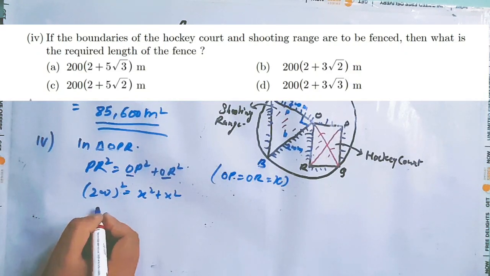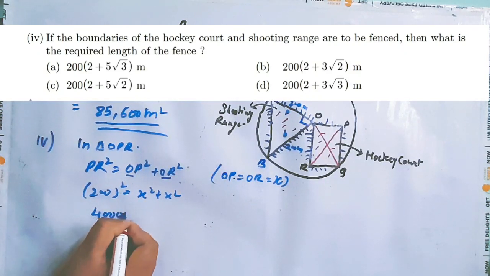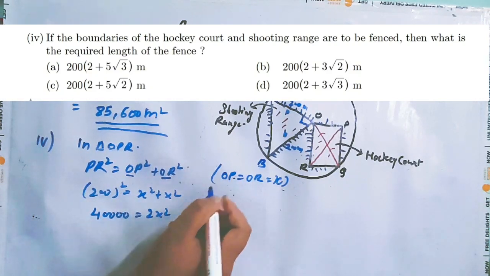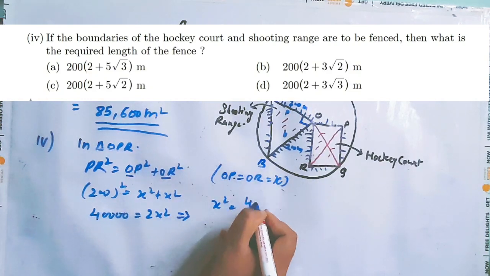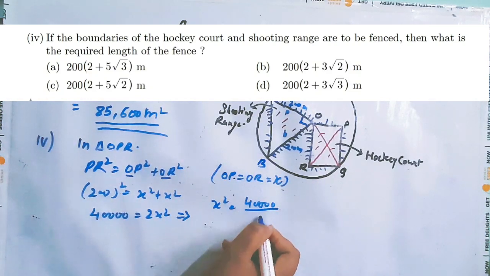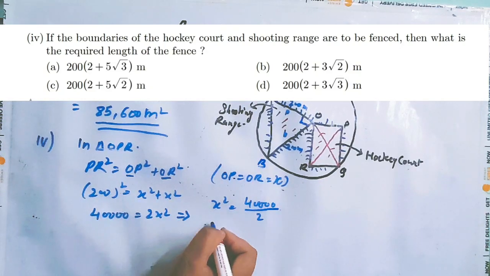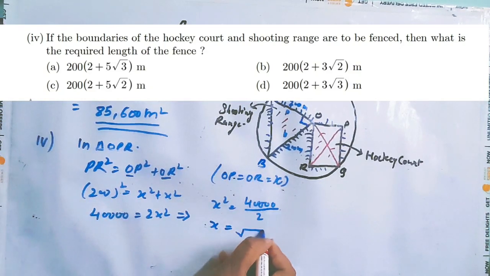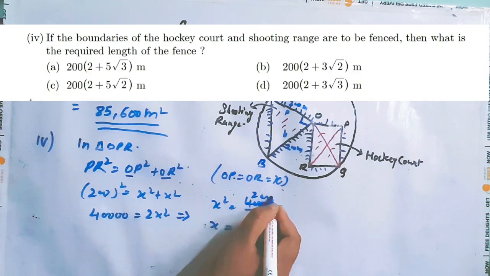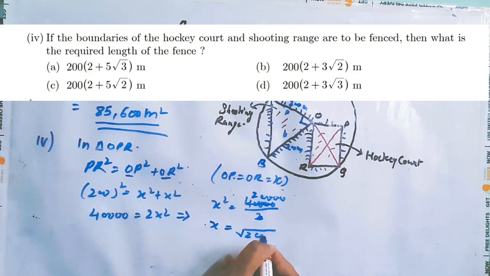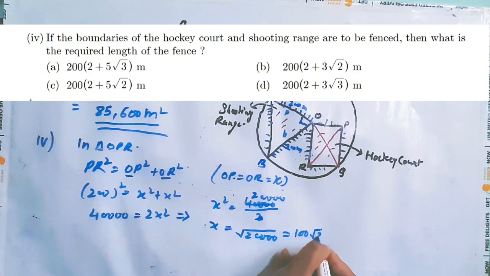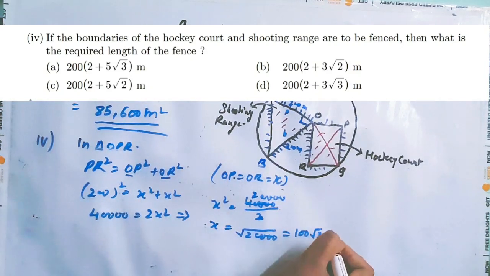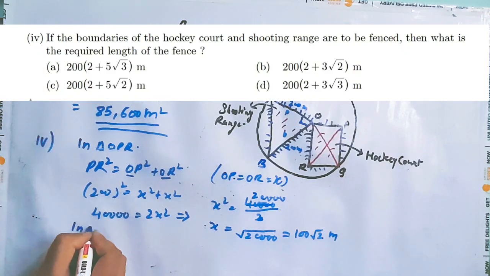So 200 square is 40,000 is equals to 2x square, and from here x square will be 40,000 upon 2, and x will be equals to square root of 20,000, this will be equals to 100 square root 2 meter.